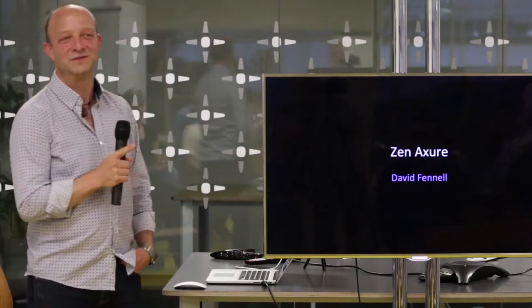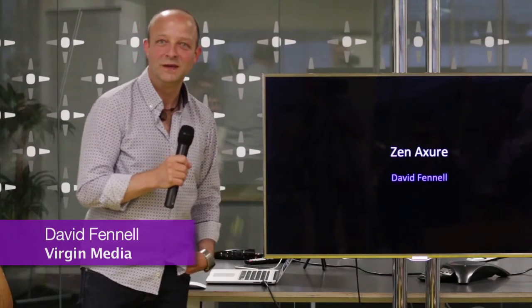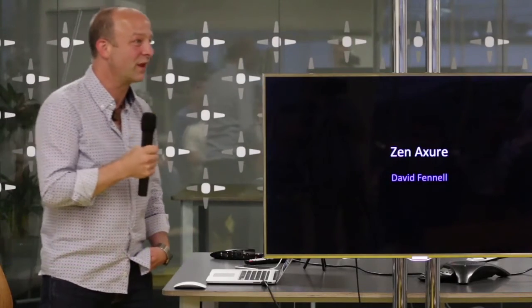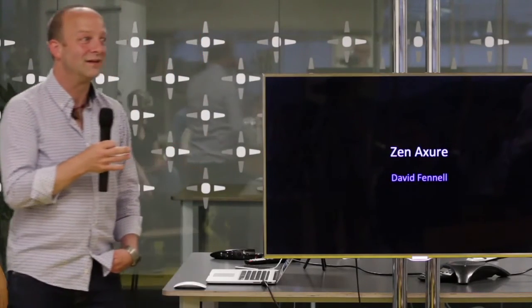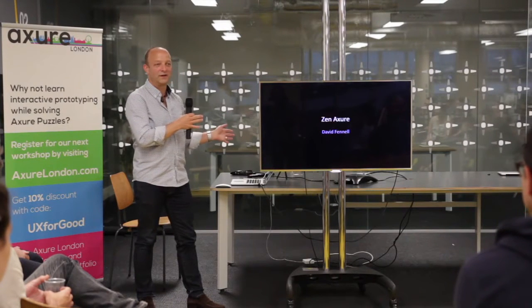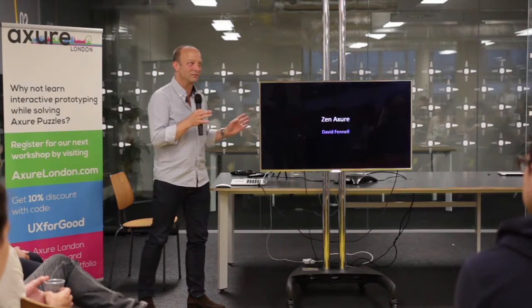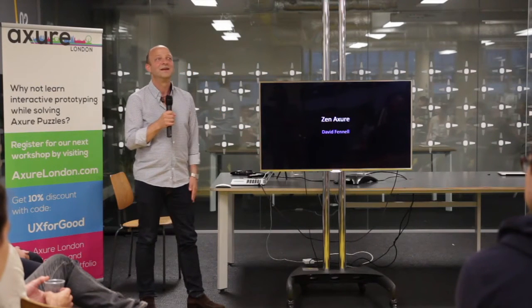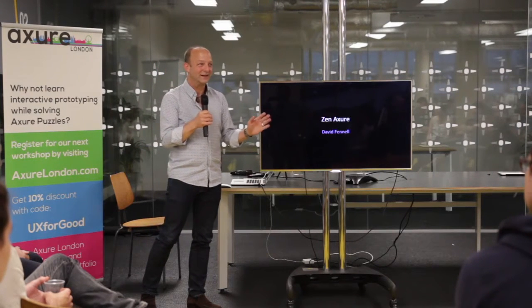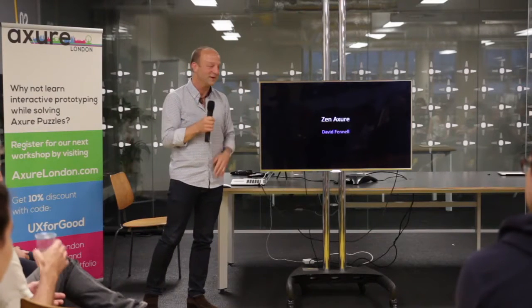When I wrote the description for this seminar, workshop, I described what I'd like to see and what I thought I was going to present. And the idea of Zen, Axure in this case, is that the first half of the presentation is nice and smooth and relatively Zen. And then we're all going to have to get quite Zen towards the end because it's going to get messy. I'm going to have to be Zen not to get too stressed out, and you're going to have to just bear with me.